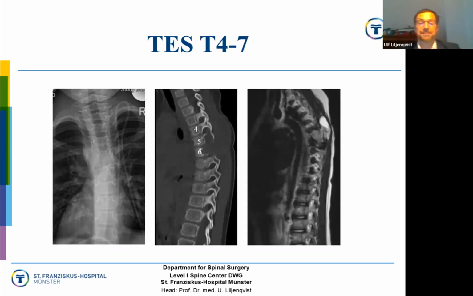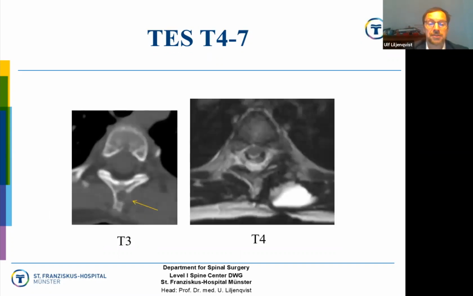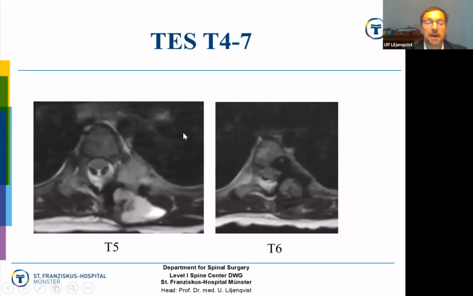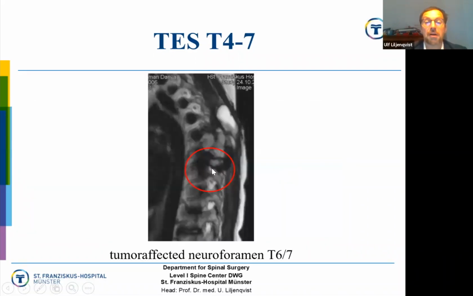You can see the osteolysis. She had a quite wide scarring of the biopsy. And you see a lesion of T3, and you see the affection of T4, and T5, the solid tumor, and T6, and the affection of the neuroforamen in T6, T7.